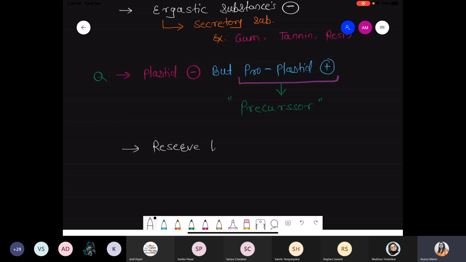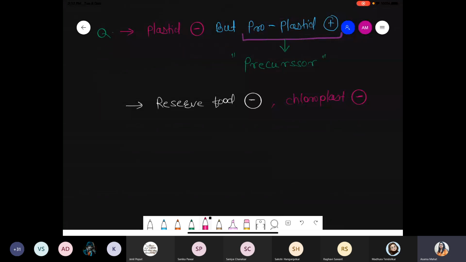Okay. Now, another point we discuss, in case of the meristem, reserved food material is absent. हमने अभी discuss किया, right? So reserved food material is absent. So the question is, then how is food coming? Because see, meristematic cells basically are not having the green color. They are compactly arranged. They are very small in size. They do not have a well developed system because they don't have the chloroplast, right? So chloroplast absent, reserved food material absent. So how do they obtain the food? So clear cut. Whenever we are talking about the meristematic tissue, definitely reserved food absent. The photosynthetic organelle, that organelle simply we say is the chloroplast. This chloroplast organelle is also absent, but